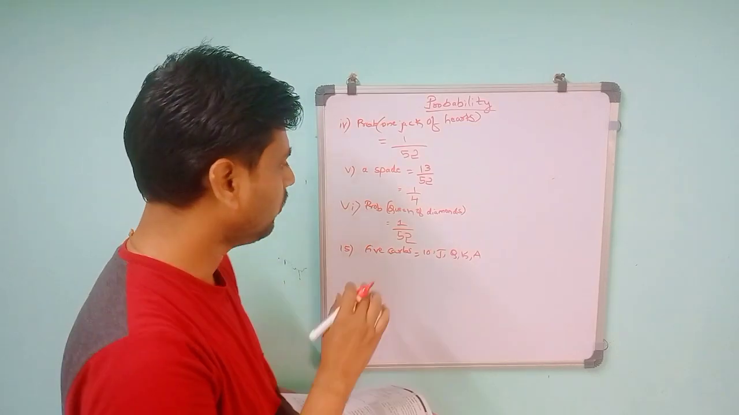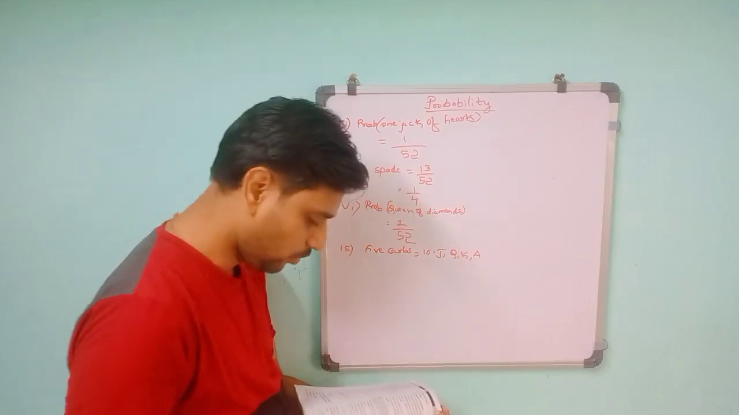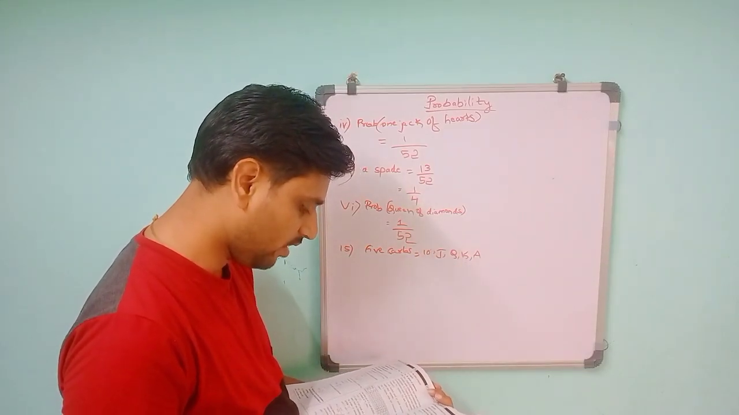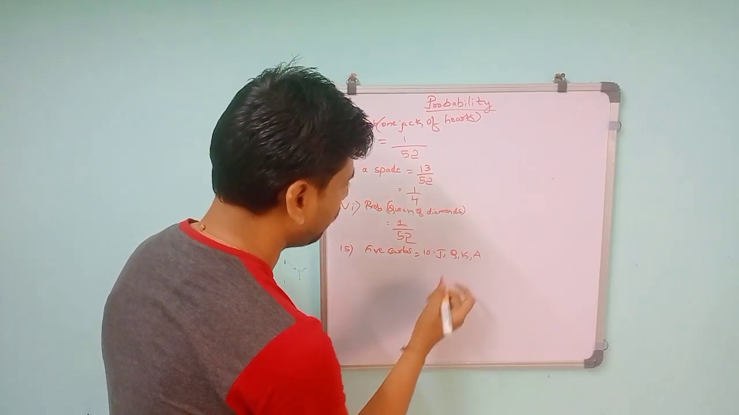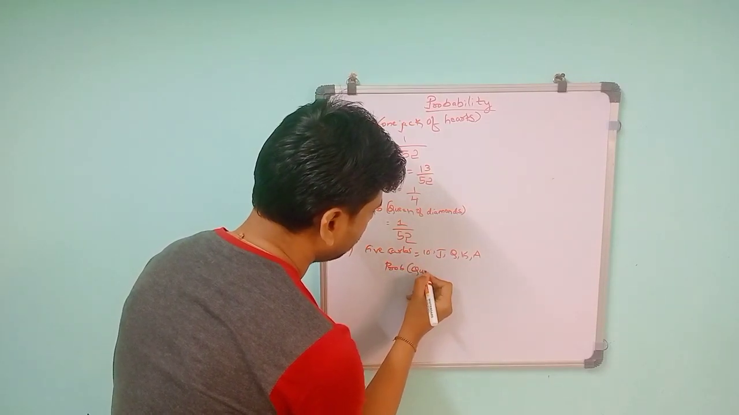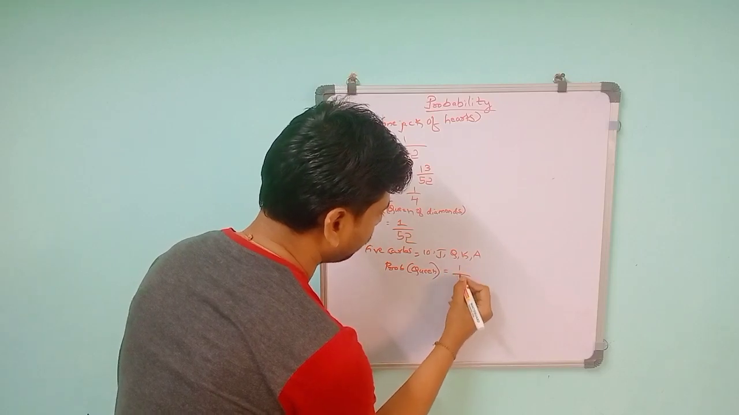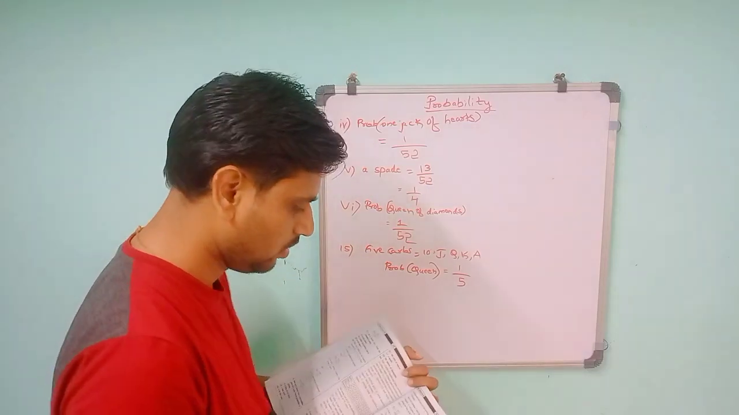So if you pick one out of these 5 cards, what is the probability that the card is the queen? So it will be probability of queen is equal to, only 5 cards, so total will be 5, and only one chance. So 1 by 5. So probability of queen is 1 by 5. Like that.